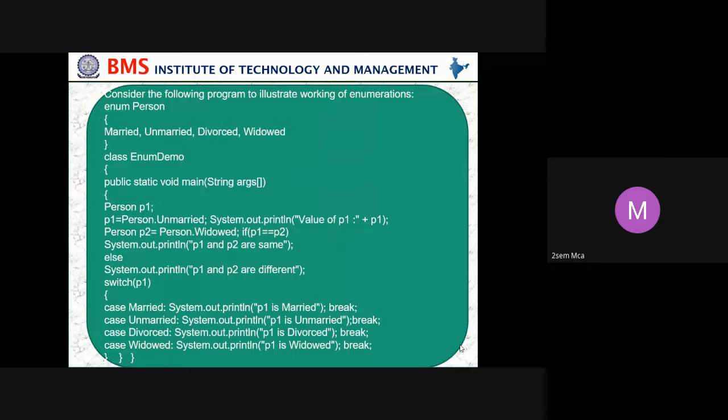So what is being compared? What is p1? In p1 it is unmarried. In p2 it is widow. Are these two the same? They are not the same. So System.out.println: are p1 and p2 the same? No, they are not the same, so "different" will be printed.